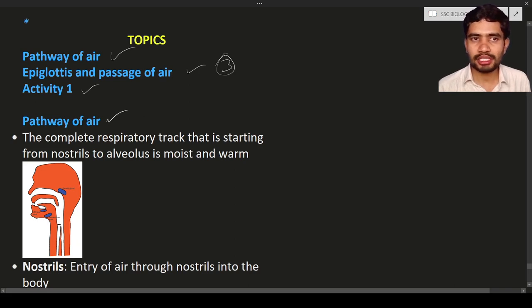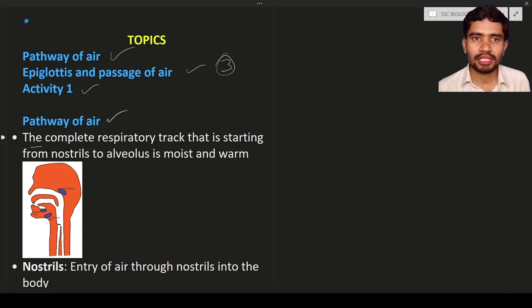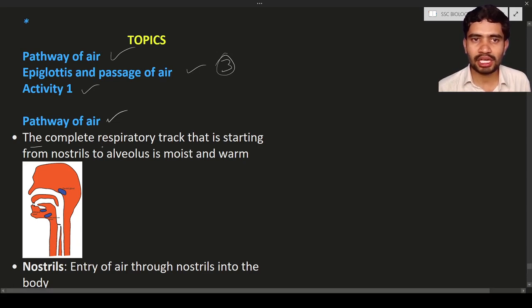Pathway means the way in which the air enters, that is known as the pathway of air. If you see the passage, it starts with a nostril and enters into the lungs and so on. So we will discuss in which way the air is going to enter, in the pathway of air. So the complete respiratory tract. What is the respiratory tract? It is nothing but the way in which air enters, the pathway of air. The respiratory tract starts from the nostrils and goes to the alveoli.